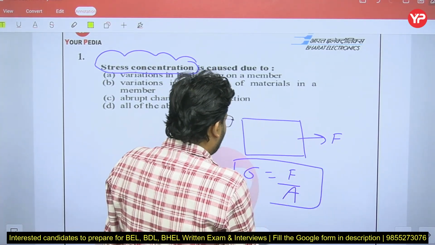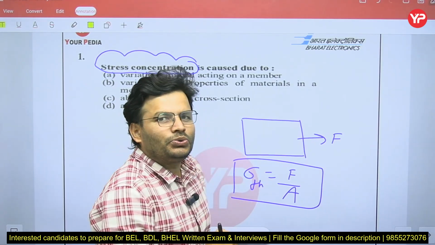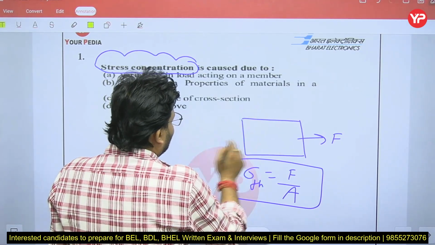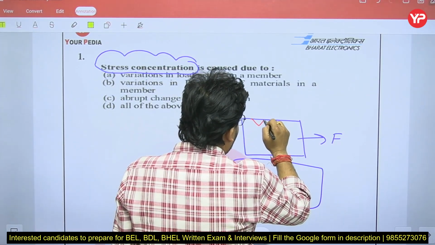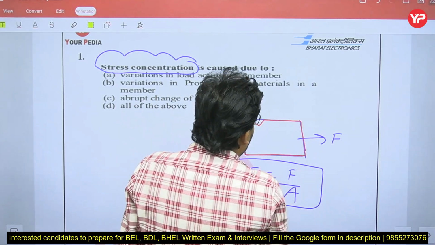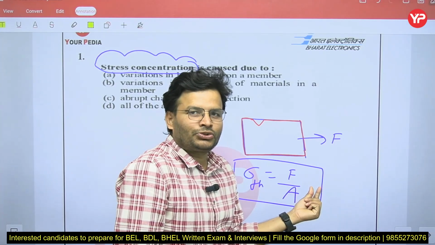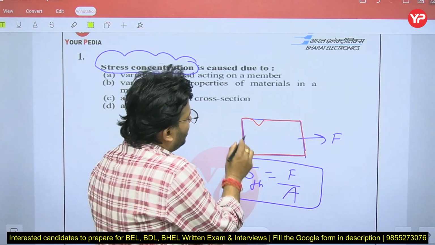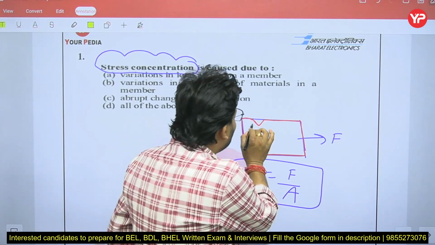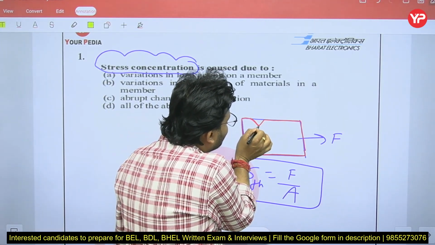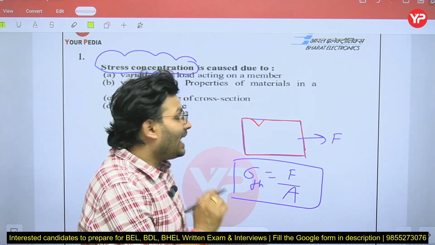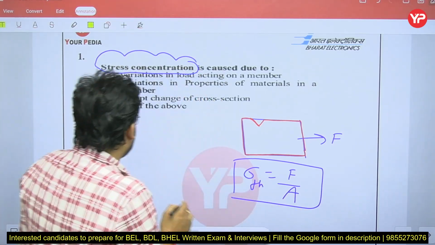That is the theoretical stress. Now let us make a change: you cut the material from that section, so now that is the new section, my dear friends. What is happening? Theoretically we can calculate the stress, but here the stress is not the same, it is going to change. Why? Because the area suddenly changes. Whenever the profile changes, the stress is going to be concentrated there, right? That is called stress concentration.